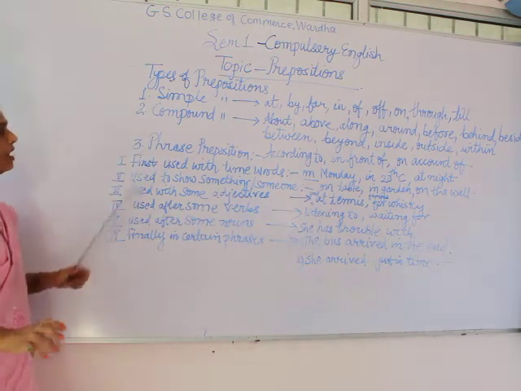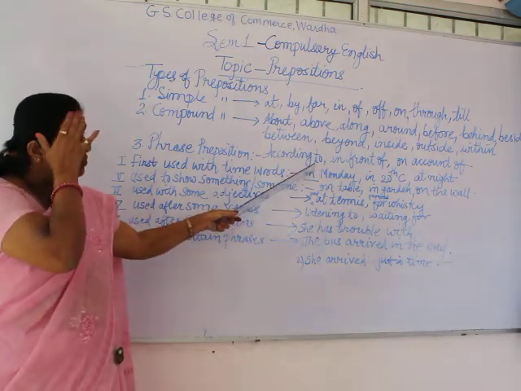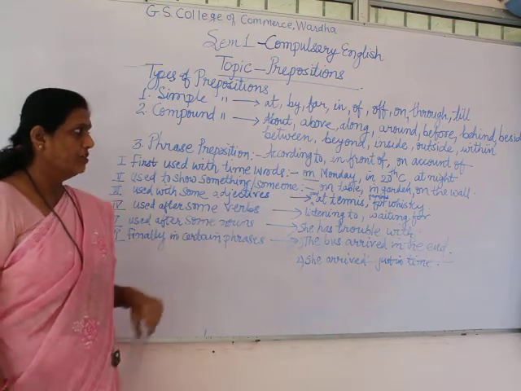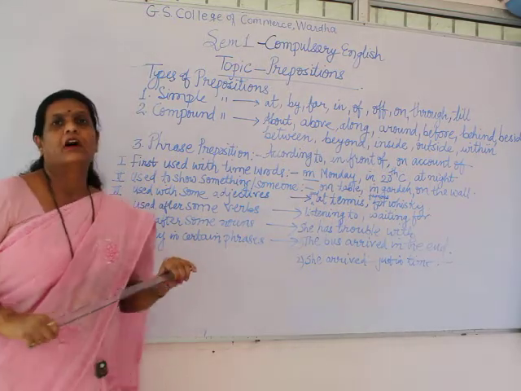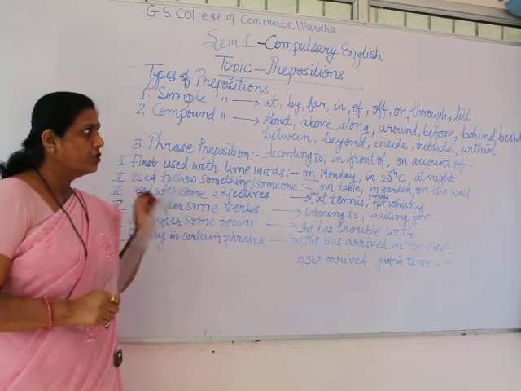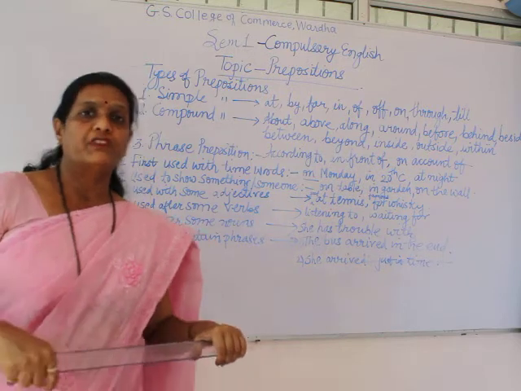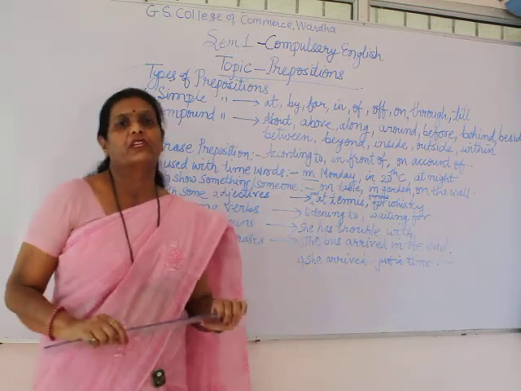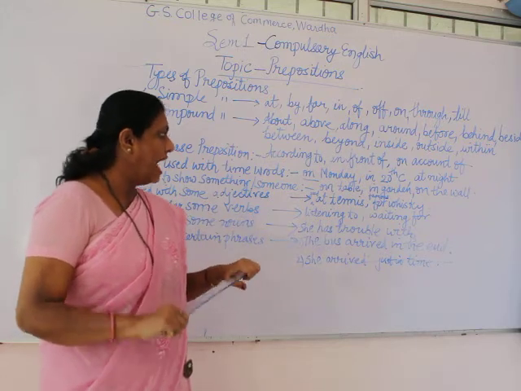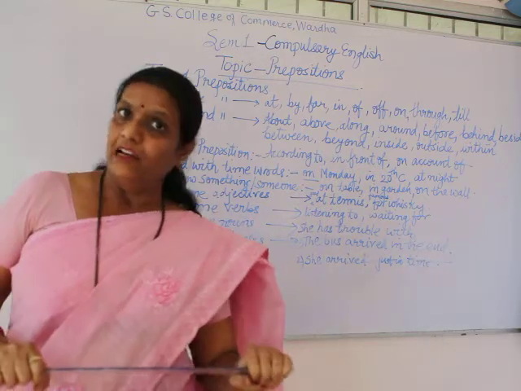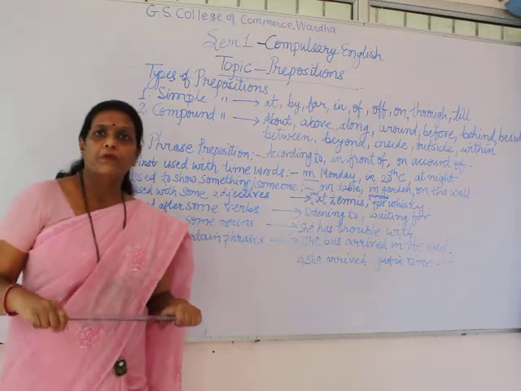So among the different prepositions, on is generally used for surface and for days. In is generally used for enclosed places, like in the garden. I was working in the garden today. There also you use the word in. And at is generally used to tell about a specific place. For example, I would be visiting your house at night, or I would be coming at 11 o'clock. If a specific time has to be shown, the preposition at is used.